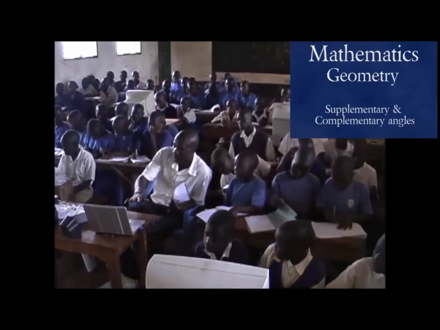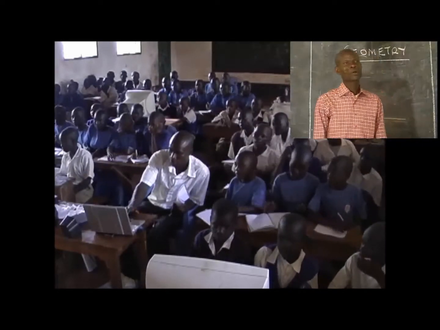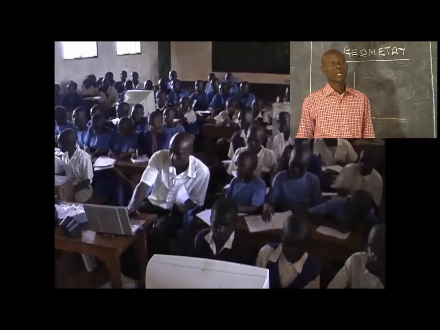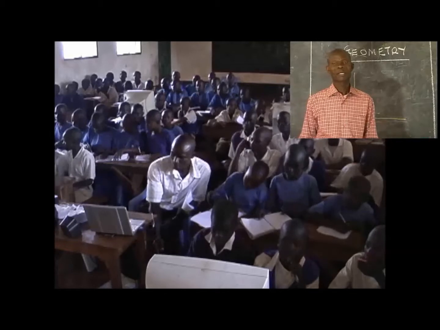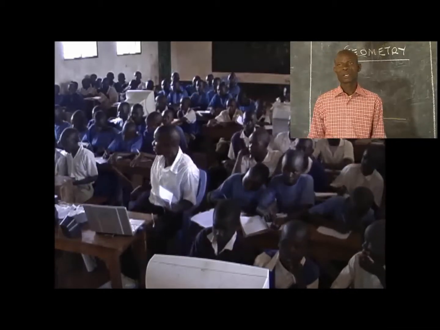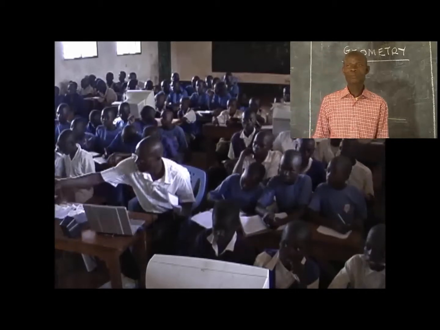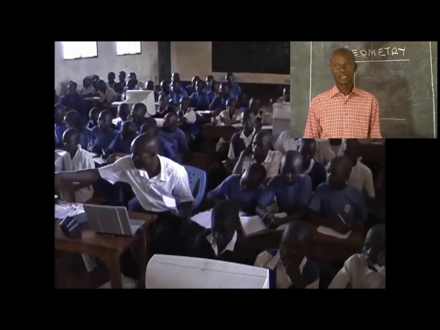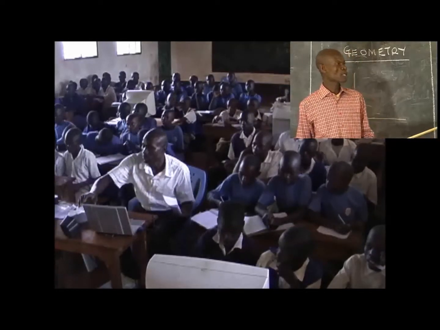Are you ready? Yes. Welcome to our study part of the geometry. Remember that in our last discussion, we were talking about complementary angles, which we said are angles which add up to 90 degrees.